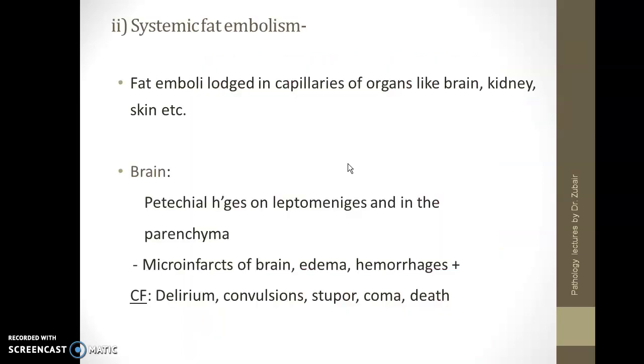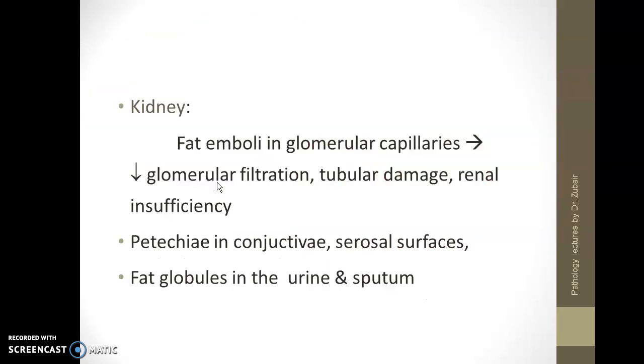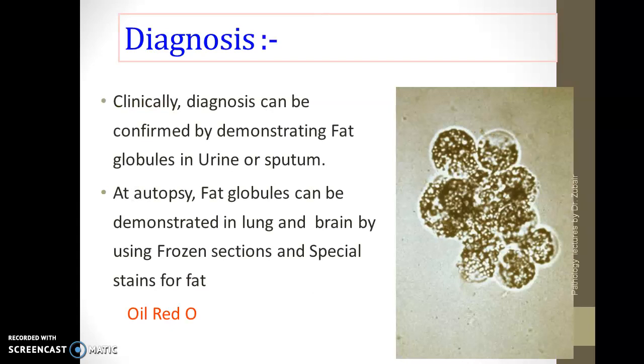Systemic fat embolism can happen. When that happens in the brain, you will have petechial hemorrhages. Okay, and in the kidney you can have fat embolism leading to decrease in glomerular filtration rate, tubular damage, renal insufficiency. You can have petechial hemorrhages in the conjunctiva, and in the urine you will find fat globules, which is also seen in the sputum. You can diagnose it in the urine by using a special stain, okay, oil red O.